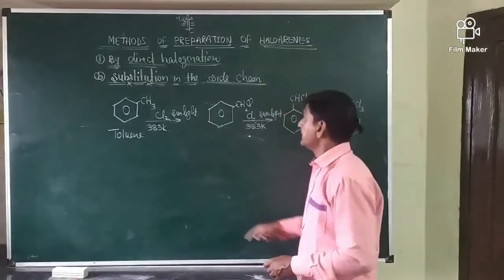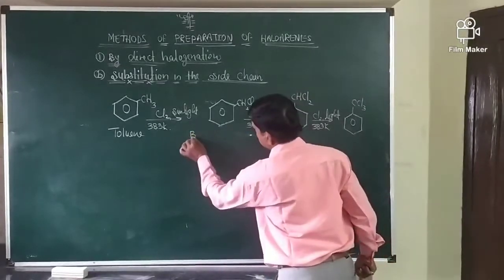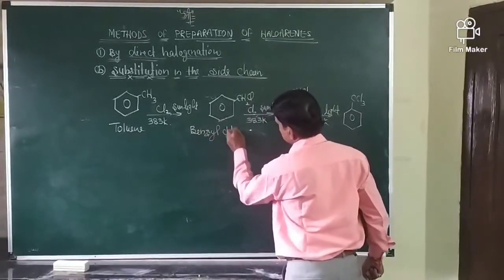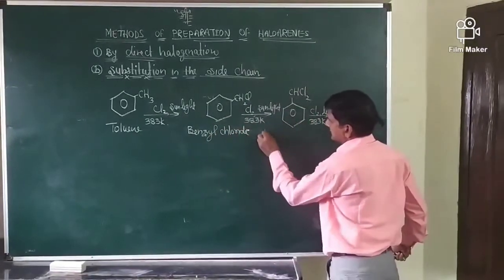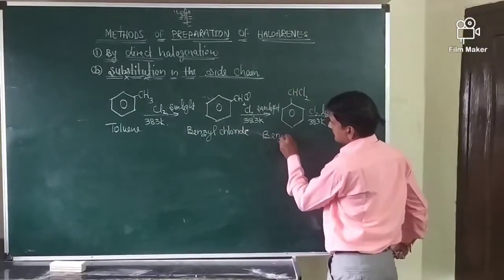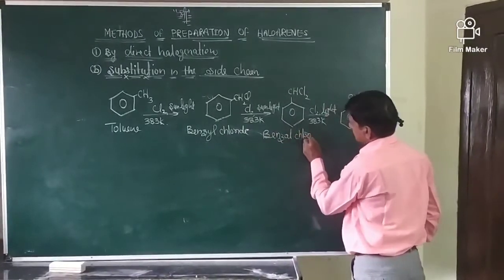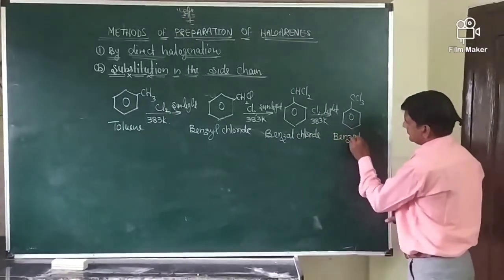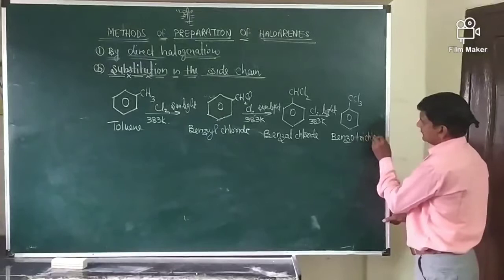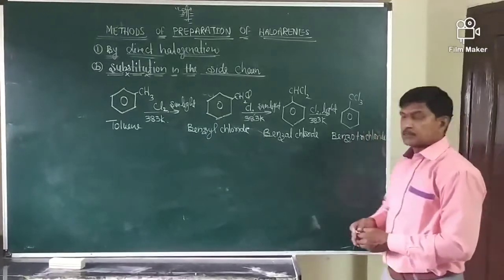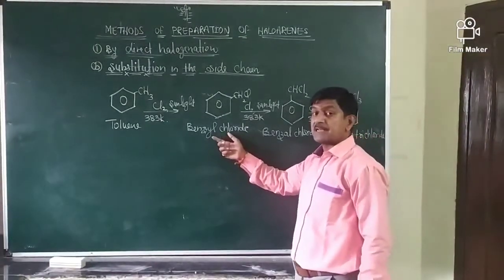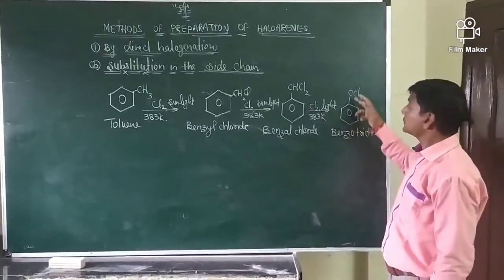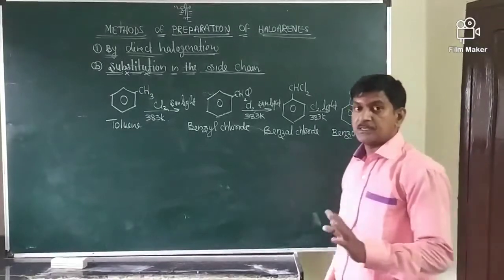This is toluene. The first is known as benzyl chloride, the second is benzal chloride, and the third is benzotrichloride. These are the common names.